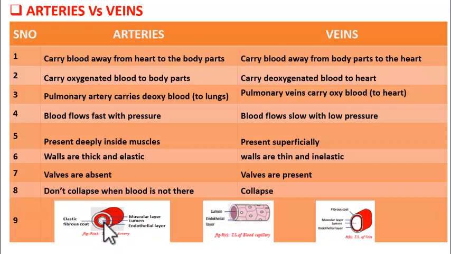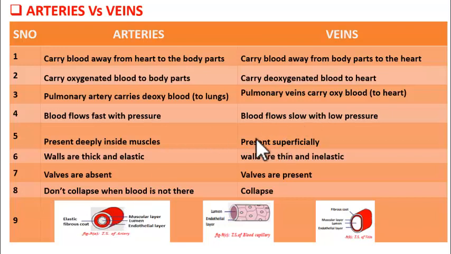Now if you observe the wall, it is actually made up of three layers. The outermost is elastic fibrous coat. Next is muscular layer, which is made up of smooth muscle. Next, innermost is endothelial layer, which is made up of one layer of cells. Got it, students? And this wall is thick as well as elastic. Because of this, it can withstand the pressure of the blood flowing in. Got it, students? So, being this thick, it can bear that pressure.